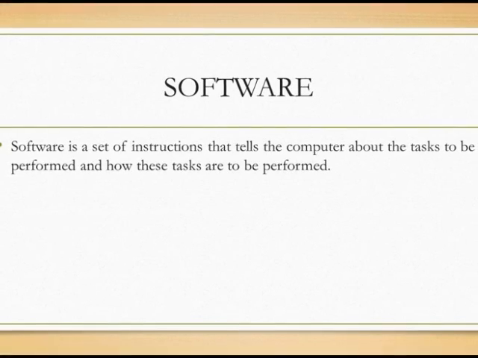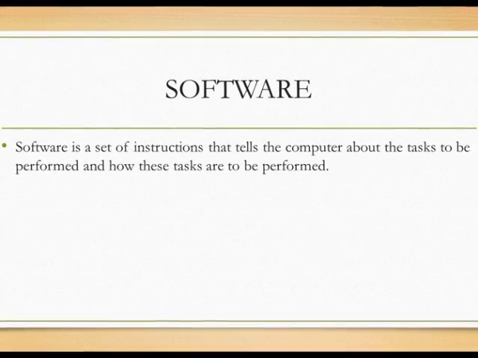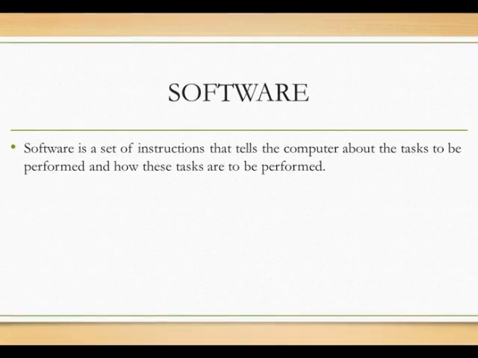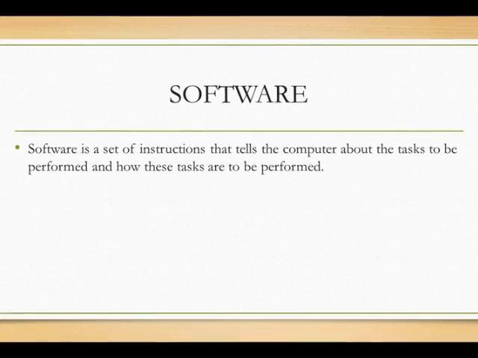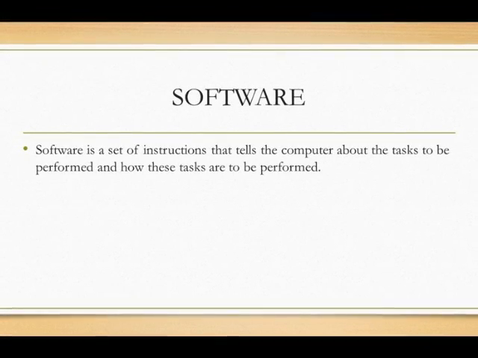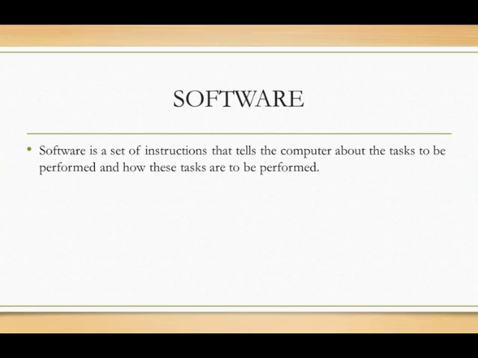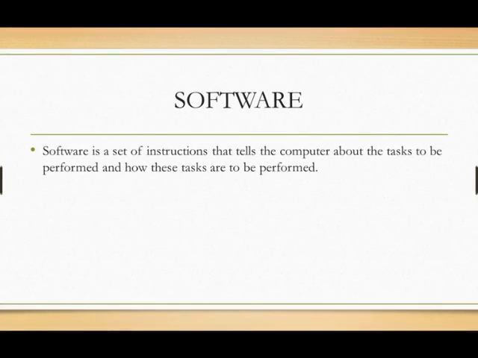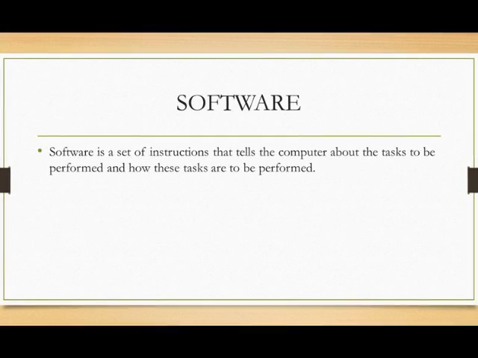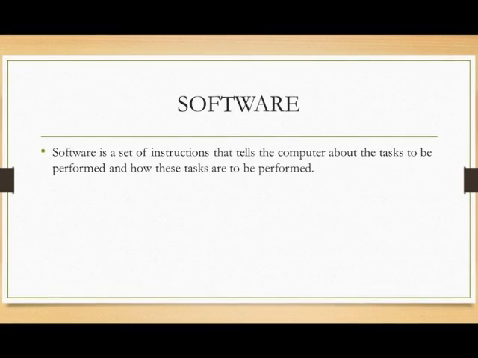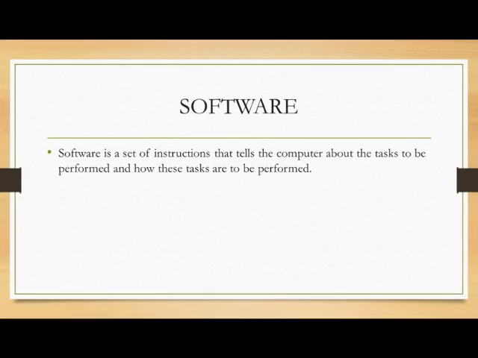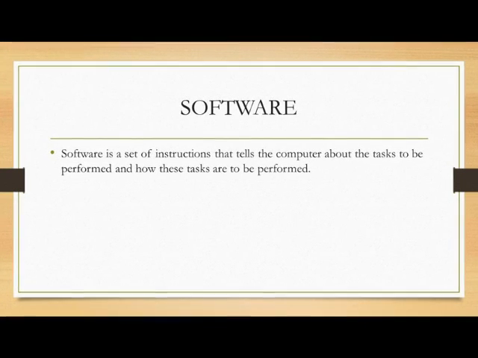Software. Software is a set of instructions that tells the computer about the task to be performed and how these tasks are to be performed. We cannot see or touch software. There are two types of software: application software and system software. Application software is a program designed for a specific purpose. System software is programs that manage the resources and operations of the computer system.